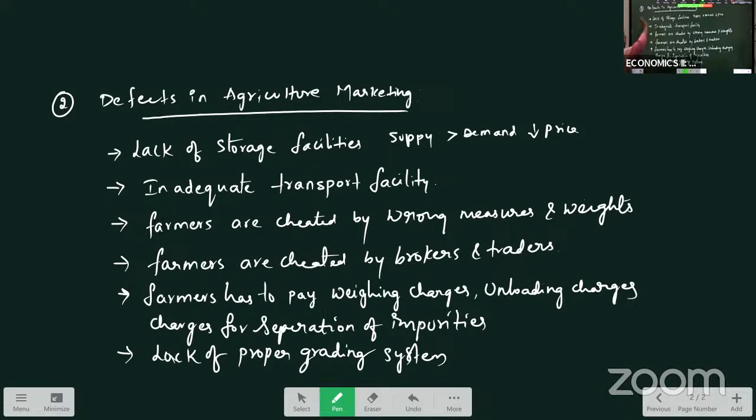For your 5 marks, only the defects will be asked. That's why I'm not expanding more on this answer with the measures. So only these many points you write down for your 5 marks, that's enough. Okay, defects in agricultural marketing.